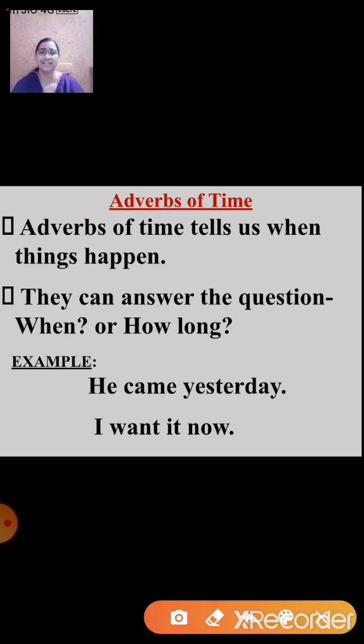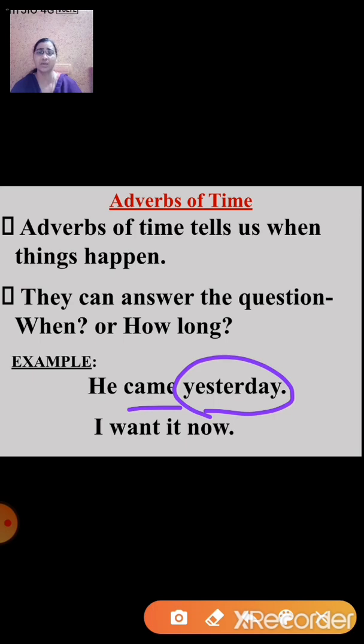He came yesterday. Now, in this case, came is the verb here. Now, ask the question, when? When did he come? And you get the answer, yesterday. So, yesterday here is an adverb of time.